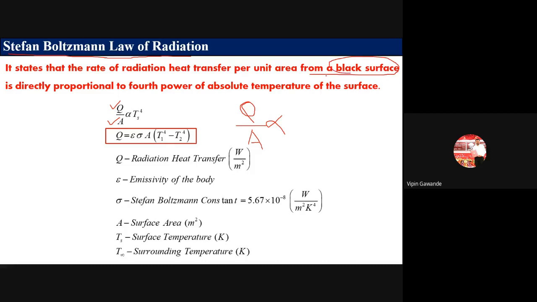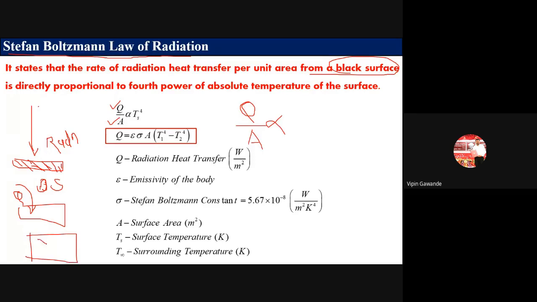Now black surface means what? The black surface means the surface which absorbs all the radiation or all the amount of energy that is coming from any source. So black surface absorbs all the radiation. That's why उन्हाळ्यात आपण काळे कपडे घालत नाही. Why? कारण जो ब्लॅक कलर असतो तो काय करतो? It absorbs the energy, it absorbs the radiation energy. ओके, आणि सो उन्हाळ्यात आपण काय करतो? व्हाईट कपडे जास्त घालतो, कारण व्हाईट कलर काय करतो? It reflects the radiation, and black color absorbs the radiation.